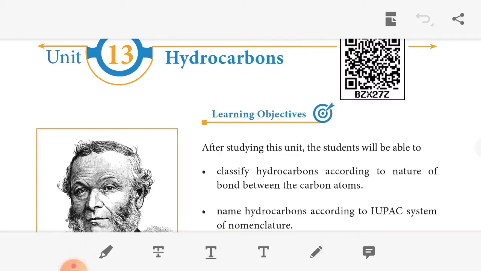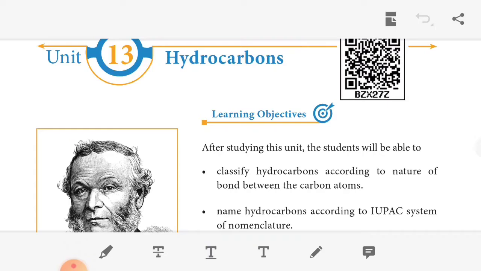In the previous class, we discussed the basic concepts of organic chemistry. In that lesson, we discussed fission of covalent bond, homolytic cleavage and heterolytic cleavage. Then the three different types of electron movement: lone pair, bonding pair, and a bond breaking to become another bond. Then the effects: inductive effect, mesomeric effect, resonance effect, electromeric effect.